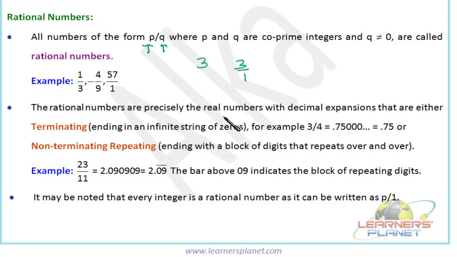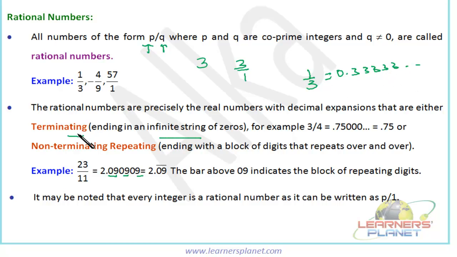So the rational numbers are precisely the real numbers with decimal expansion that are either terminating, say 3 by 4, that's 0.75. This is an example of terminating decimals. Then non-terminating decimals, suppose 23 by 11, we can see the series 0.090909 is continuously repeated. That means a block of digits is continuously repeated. Similarly, we can take the example of 1 by 3, that's 0.333333. So 3 is not going to end.